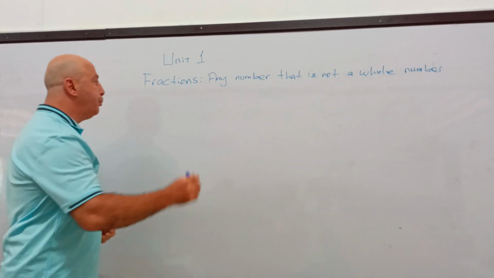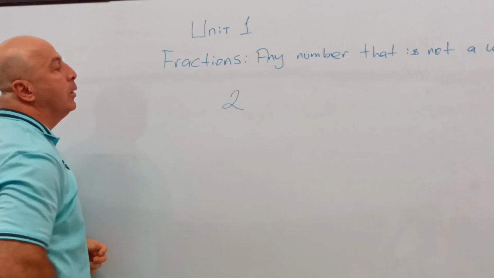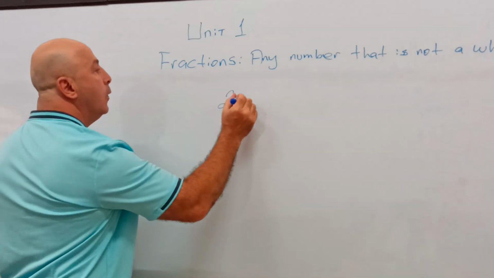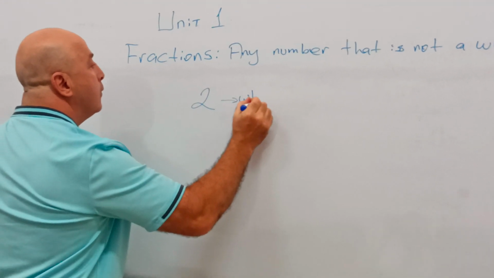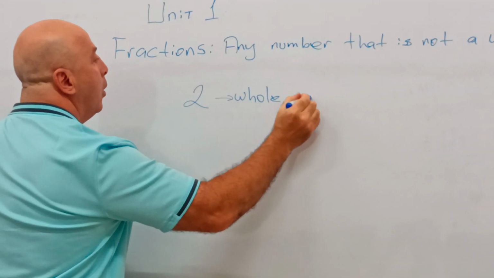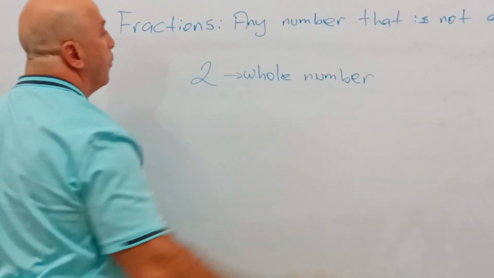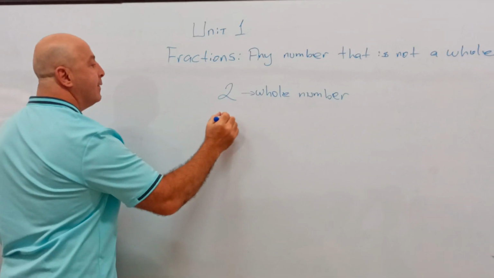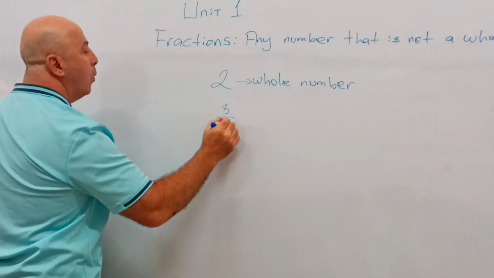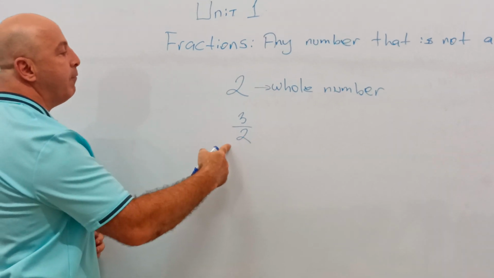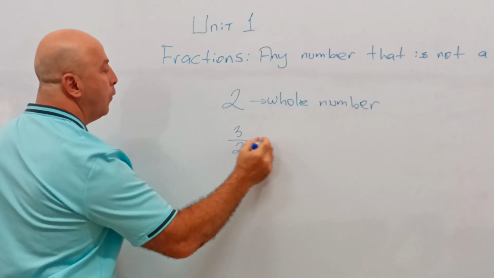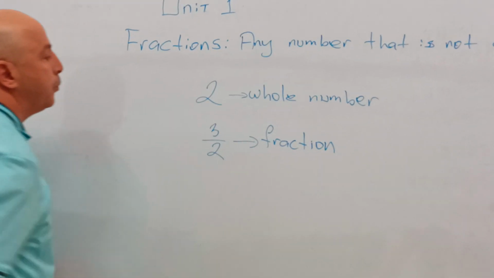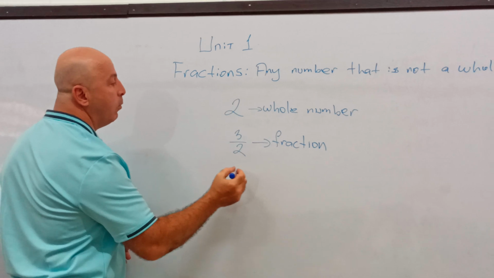For example, 2 is not a fraction because 2 is a whole number. So maybe you make a note: 2 is a whole number. What about a fraction? Let's say 3/2. This is a fraction. Or we can give a lot of examples.